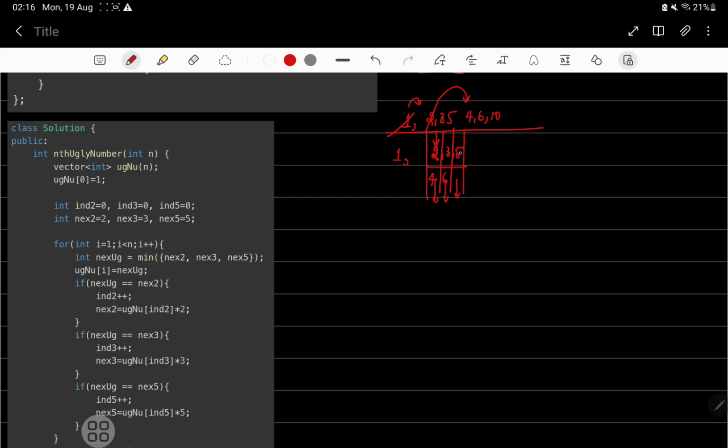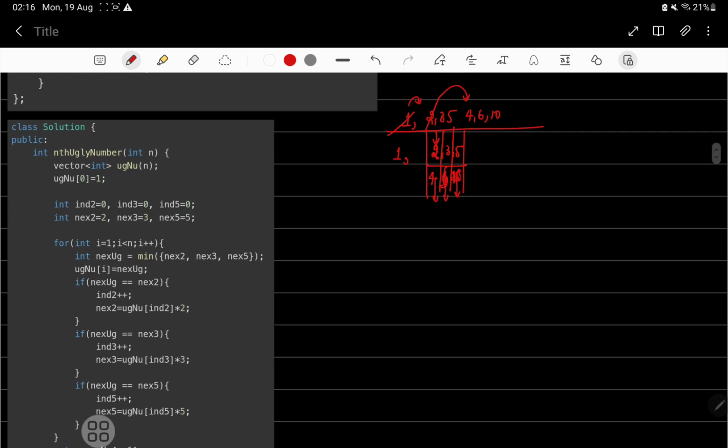The next ugly number that this can give me is what? 3 can give me 9, 5 can give me 25 also, right? 5 can give me 10 also, 3 can give me 6 also, right? So all these things.